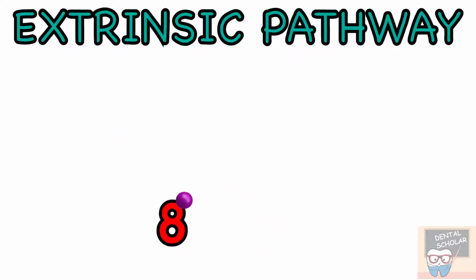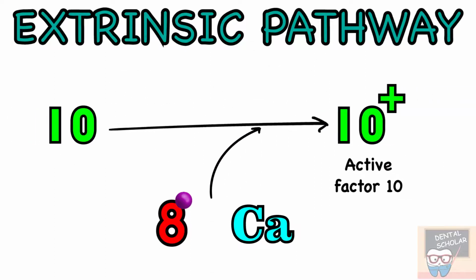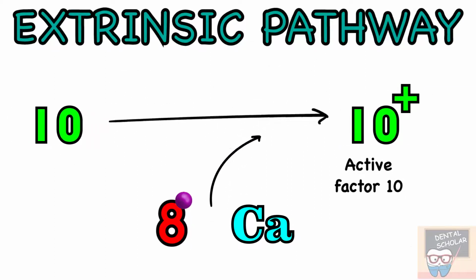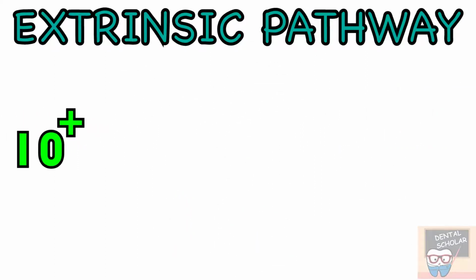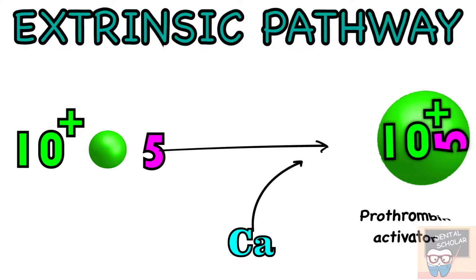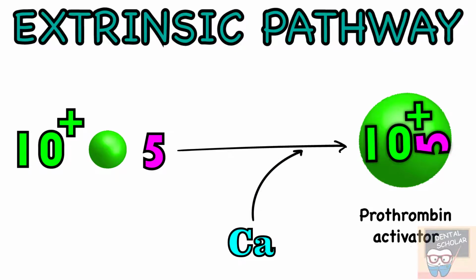The activated factor 8 lipoprotein complex, along with calcium, activates factor 10. The activated factor 10 combines with the phospholipid part of the tissue factor, and this complex combines with inactive factor 5 in the presence of calcium to form prothrombin activator.